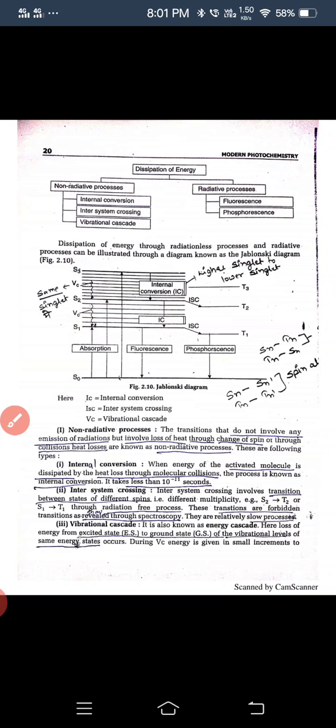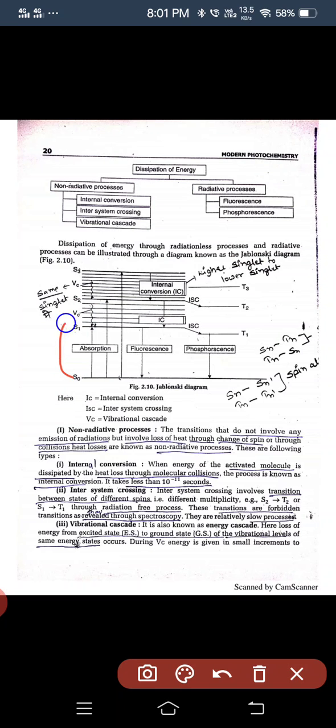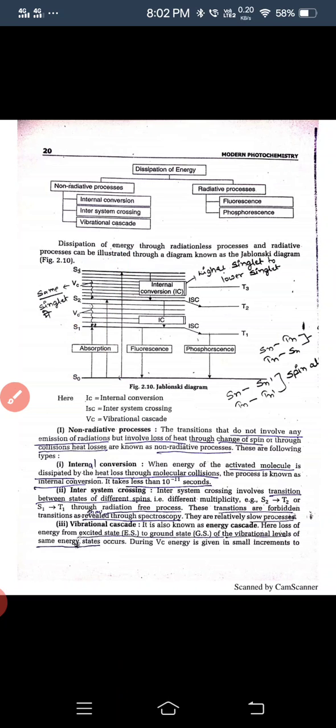At first, absorption occurs from S0 to S1, then S0 to S2, and third S0 to S3. And after some internal conversion, IC, the molecule drops to the same position in S0.